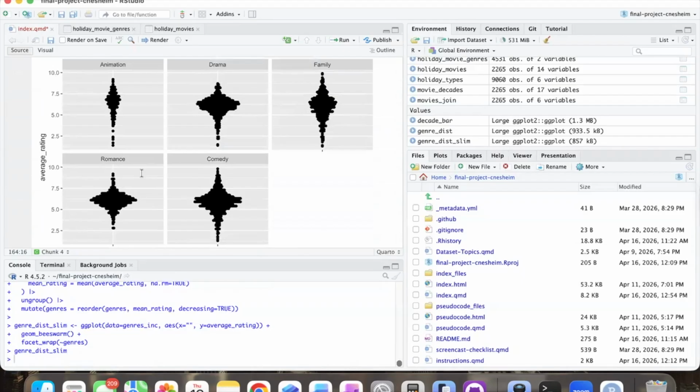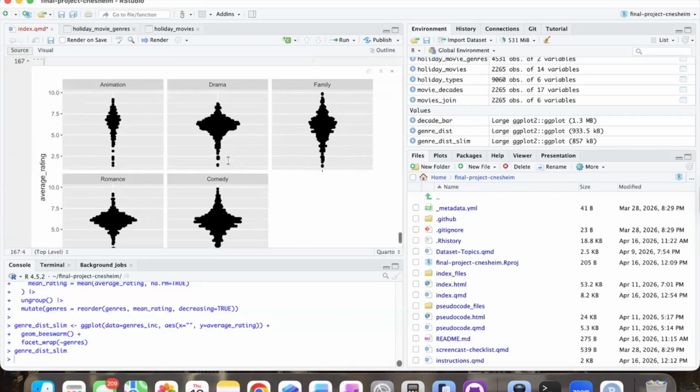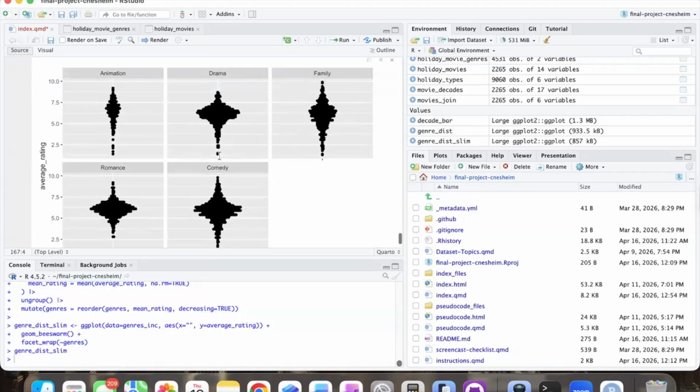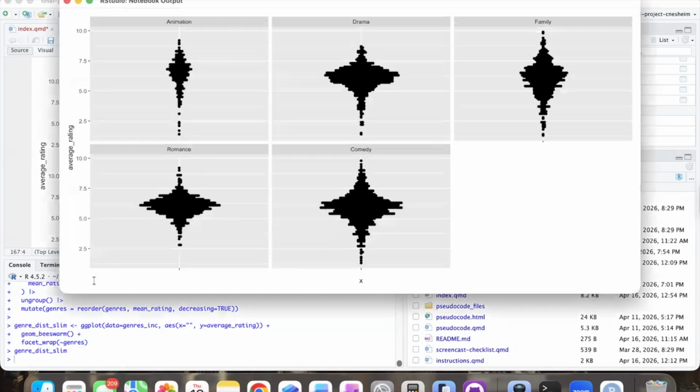Okay, so this is kind of making sense. What we see here is actually comedy doesn't do well, which isn't too surprising. Animation, again, doesn't have that many plot points and it kind of seems to be driving it. But yeah, in a sense, I was kind of right. I feel like comedy's taken the least seriously, which could potentially correlate to why their ratings are lower. Let's bring this out a little bit and see if we can see anything with this a little bit bigger.